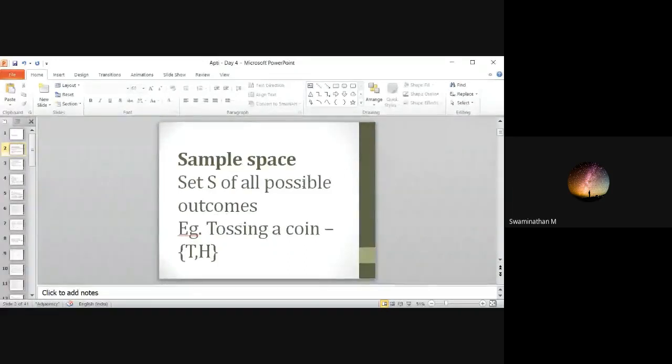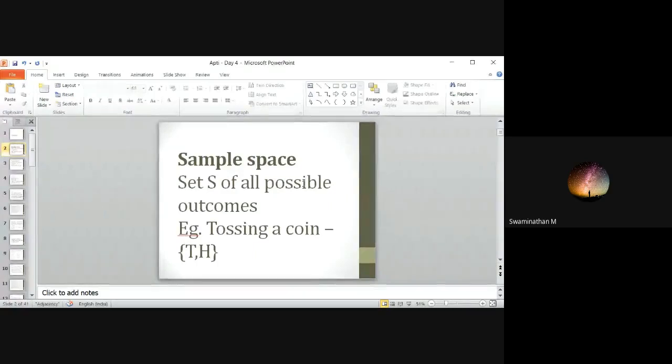In probability, I use a few terms: experiment, event, sample space, and so on. Sample space is the set of all possible outcomes. For example, tossing a coin, you will have two possible outcomes: head or tail. For a die, you will have six possible outcomes. So the set of all possible outcomes is the sample space. I hope you know this. You might have studied it in school.